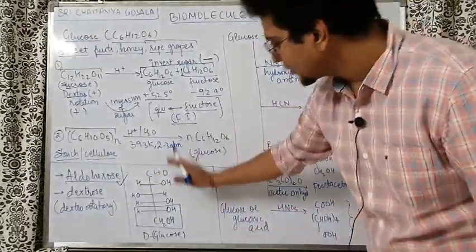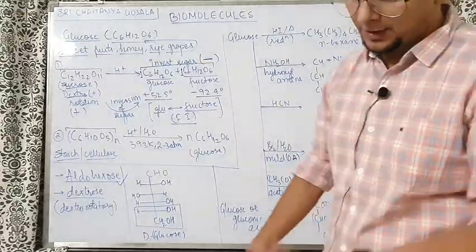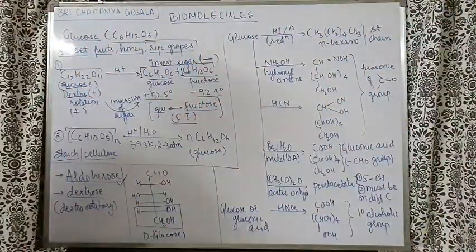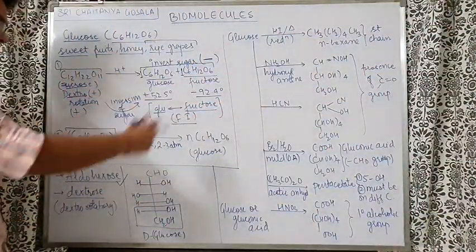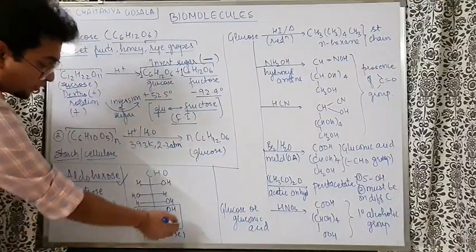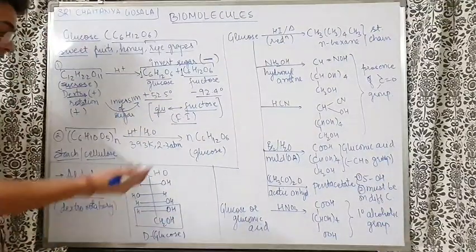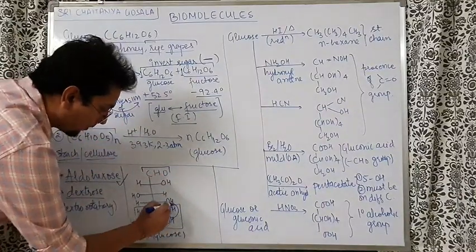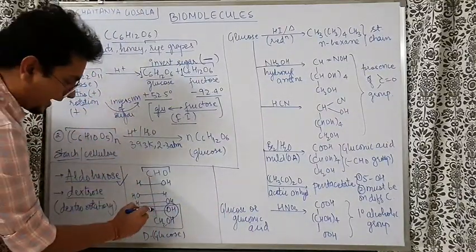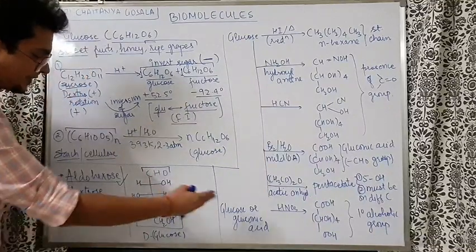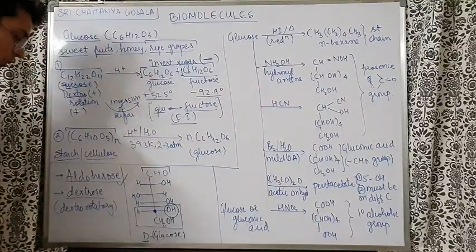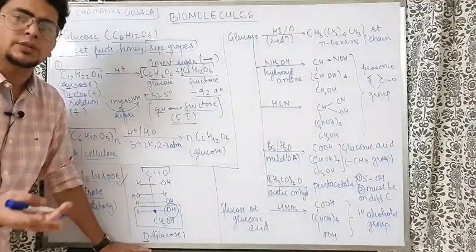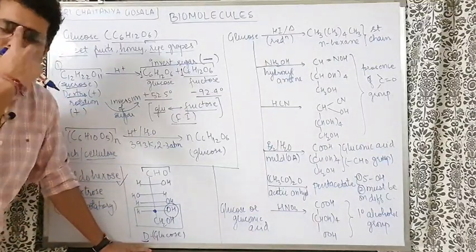So let us see how this structure of glucose actually came into being. How that structure came, I will discuss later. It's a revision video, so we can jump and shuffle here and there a little bit, not a problem. This is the D-glucose structure. What is D-glucose? Understand, CHO must be on the top and the OH group on the right side. The last chiral carbon's OH on the right side, such optical compounds are called D.